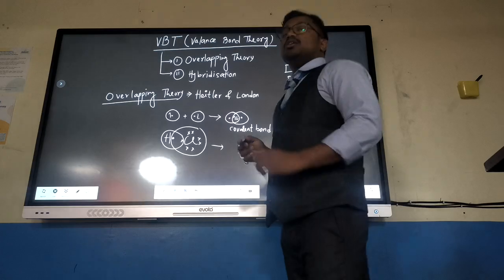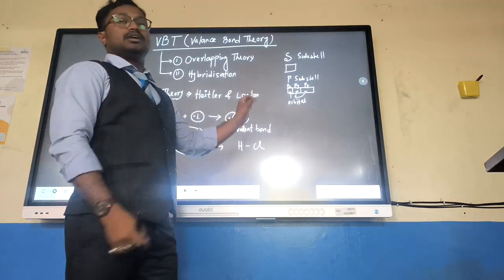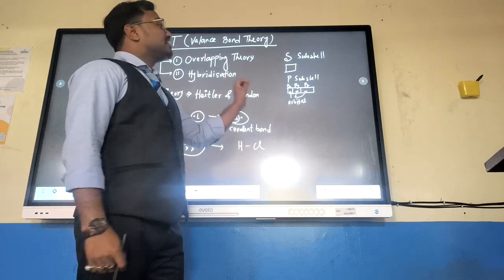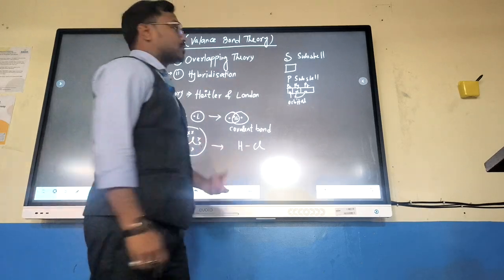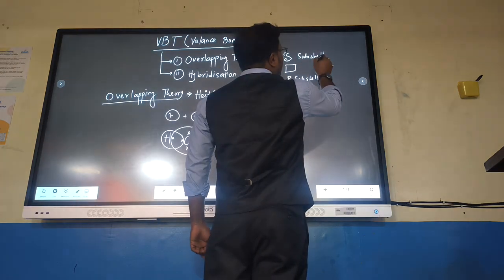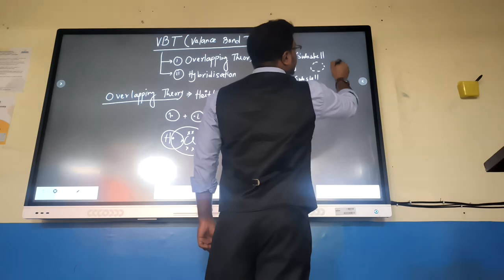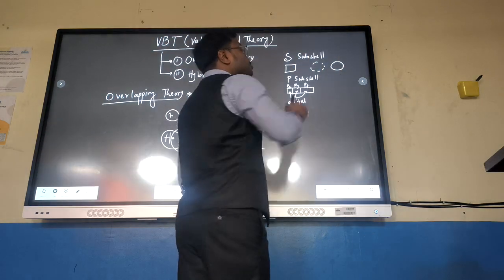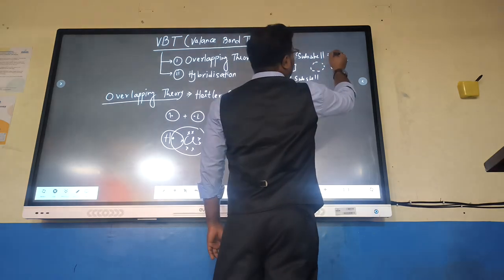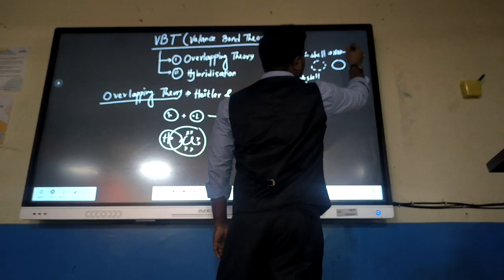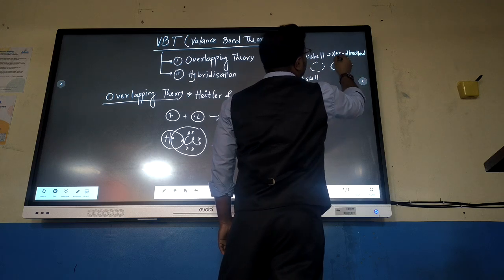So the concept is, whenever overlapping is happening, it is better that the subshell should have directional character. So what do we mean by directional character? We know that S is spherical in shape in 3D. In 2D it is considered as circular. We know that a circle has no direction. So S subshell has non-directional character.